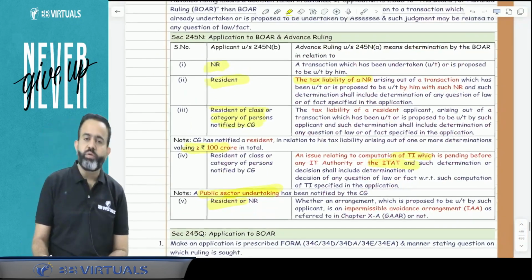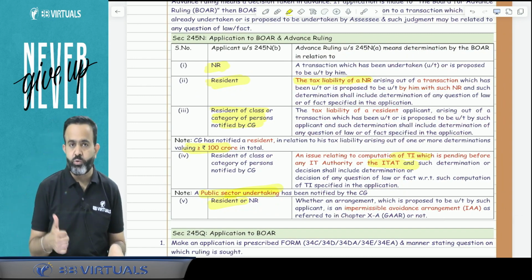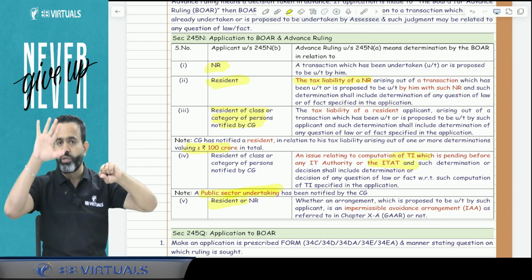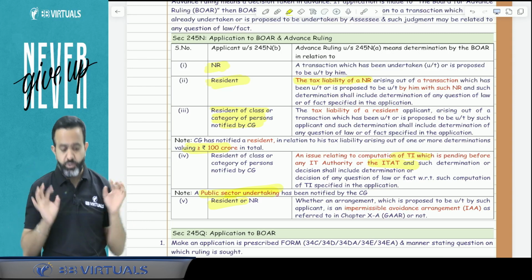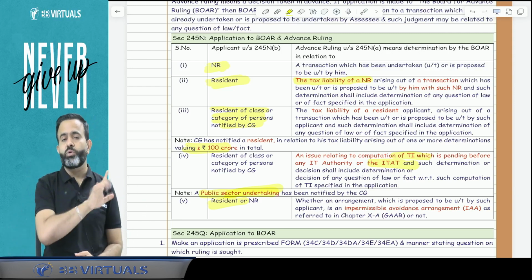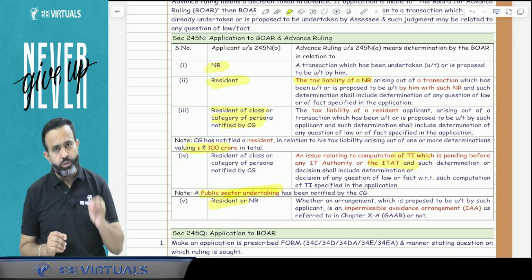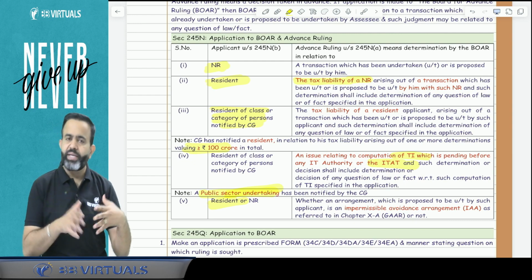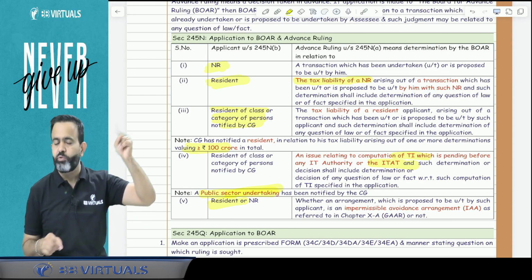So guys, the question is who will be the applicant for the advanced ruling? There are 5 people treated as applicants. One is the non-resident, second is a resident on behalf of a non-resident, third is a notified person, that is any resident person who entered or is going to enter into a transaction of value 100 crore rupees or more. Fourth is any resident person notified by the government, that is the public sector undertaking. And last is the resident or non-resident person who wants to know whether GAR will apply in my case or not, whether my transaction will be treated as an impermissible avoidance arrangement or not. That person may apply for the advanced ruling.